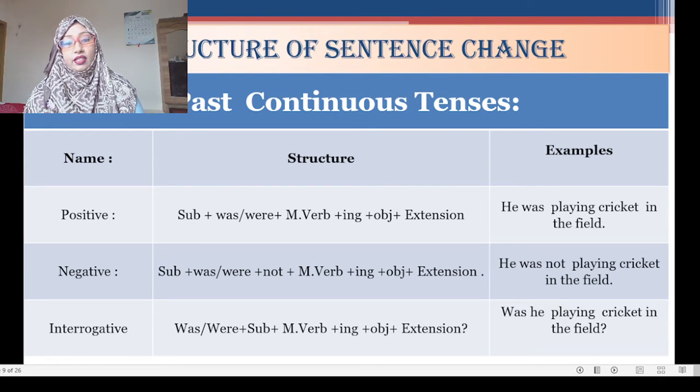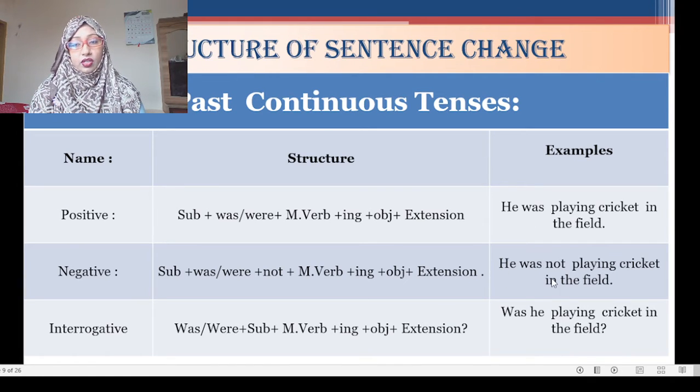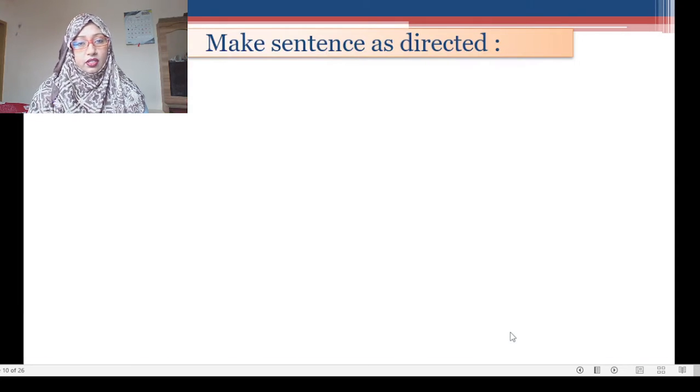So you know that in a negative sentence every time you will have to use not after the auxiliary verb. Here was or were is an auxiliary verb. So after this auxiliary you will have to use not. And if the subject is singular you will have to use was, and if the subject is plural you will have to use were. Understand? I hope you understand better.